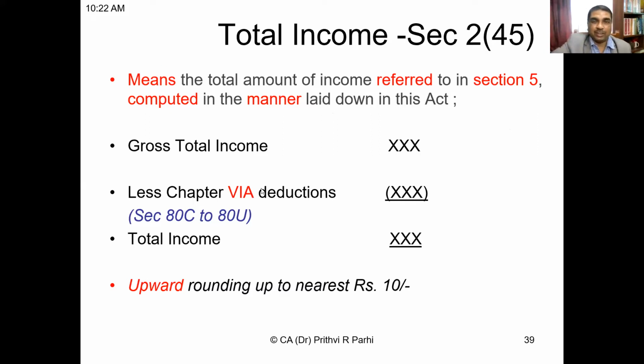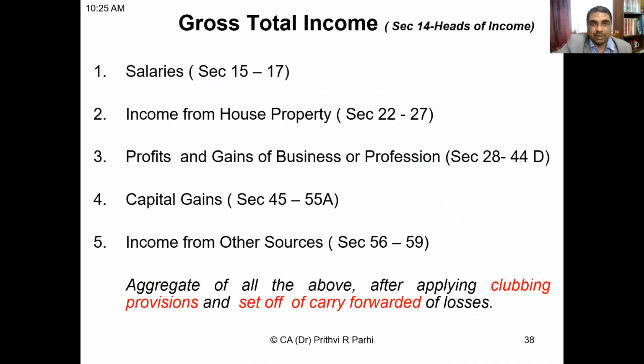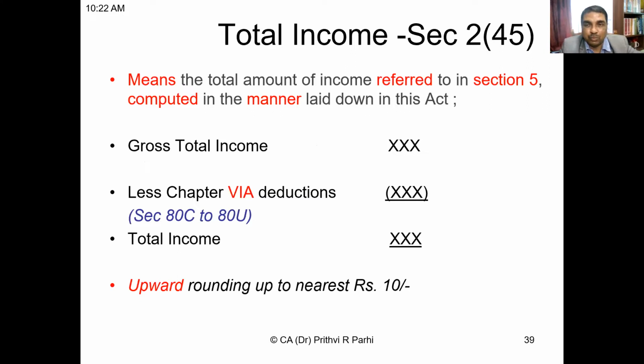And you have to compute in accordance with section 5. So section 2(45) is important for us. Right. Section 5 is important for us. And one more thing which is important for us is section 14. Okay. Section 14 is also important for us. So remember section 14, which talks about heads of income, section 2(45) and section 5. Okay.